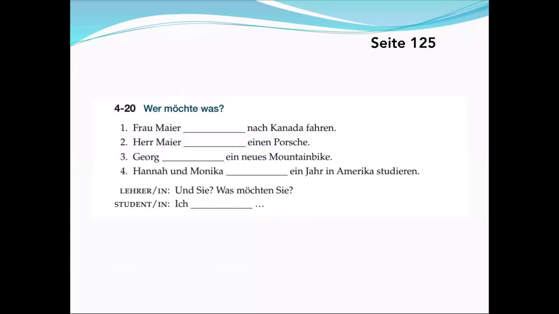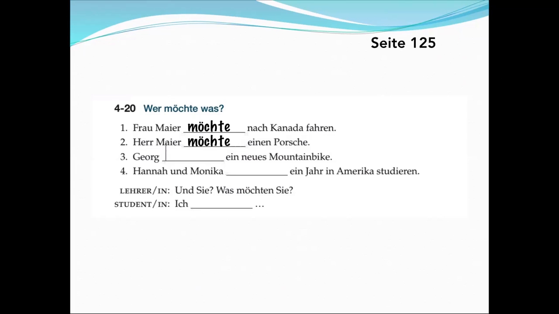And again, straightforward when you're using them in exercises, for instance, auf Seite 125 in your textbook. Frau Meier möchte nach Canada fahren. She would like to travel to Canada. Again, it's not something she wants to happen. It's something she would like to see happening. Hence the would like, möchte. Herr Meier möchte einen Porsche. It might not be realistic, but he really would like to have a Porsche.